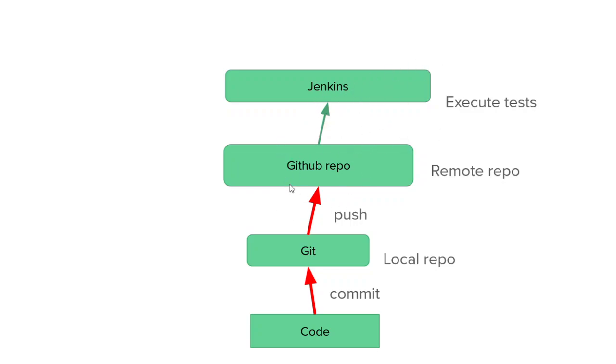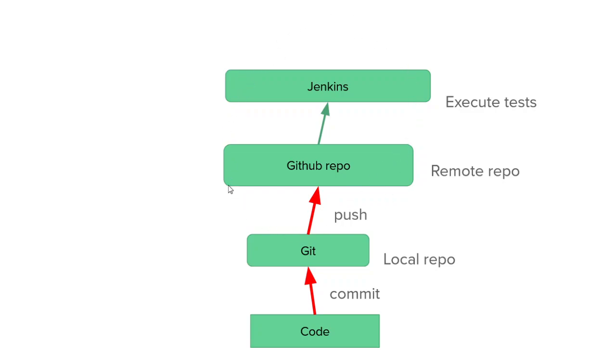So once we push the code into the GitHub repository, we can execute the tests on that code from the GitHub repository using Jenkins.